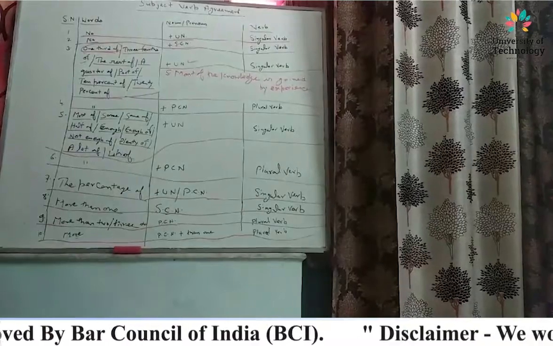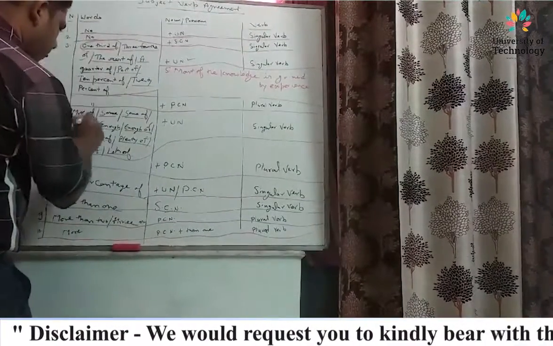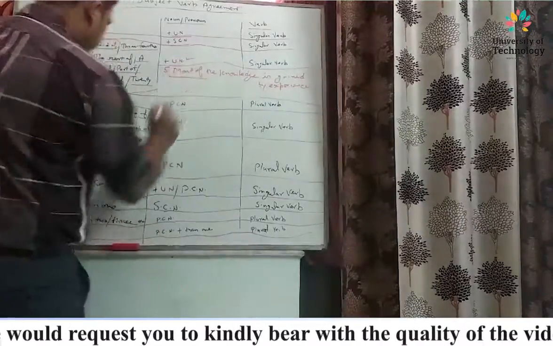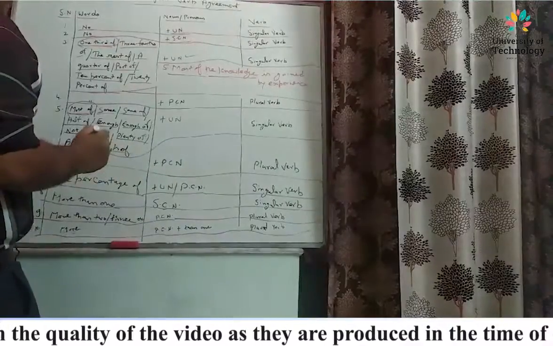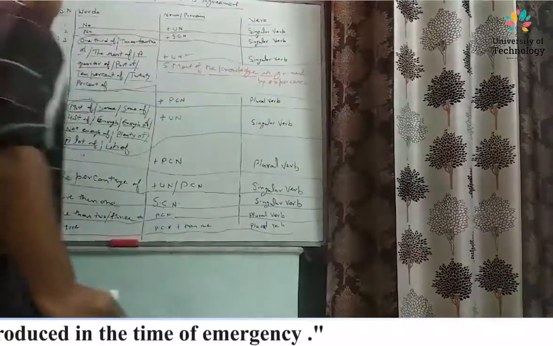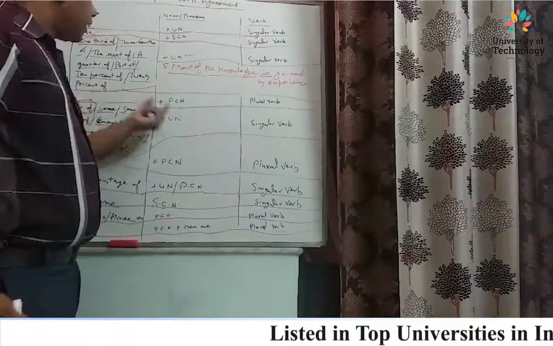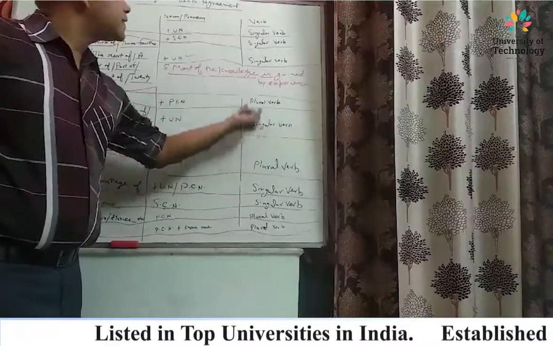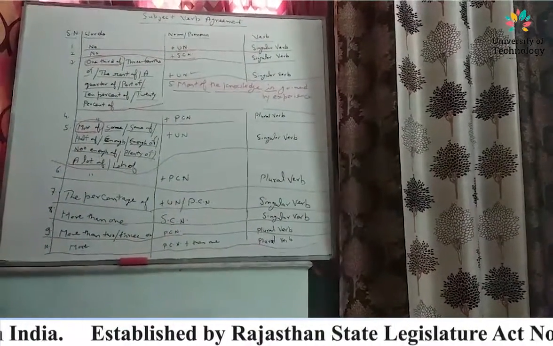Most of, uncountable noun, and singular verb is gained by experience.